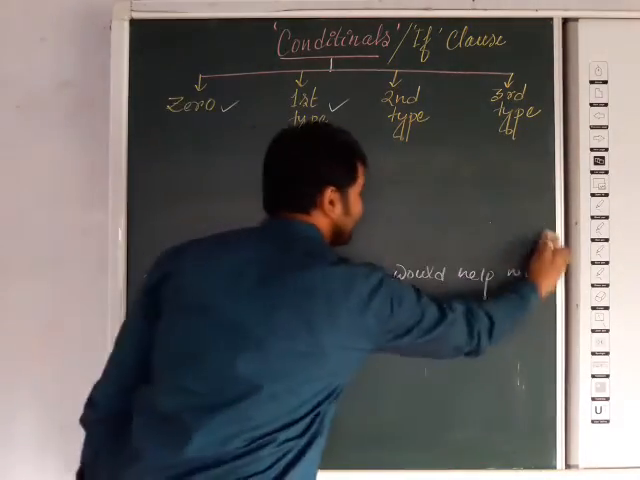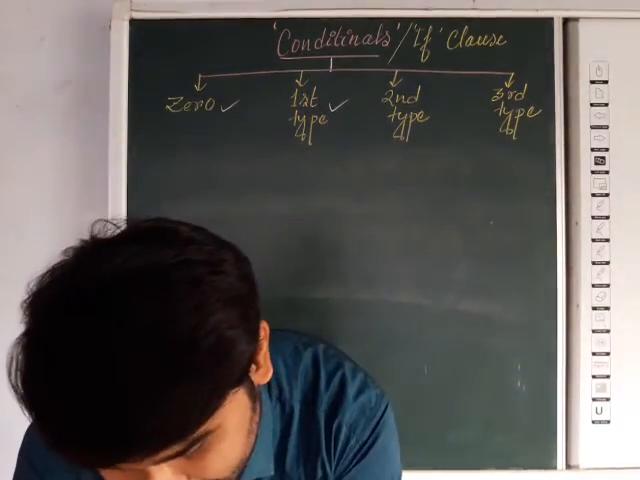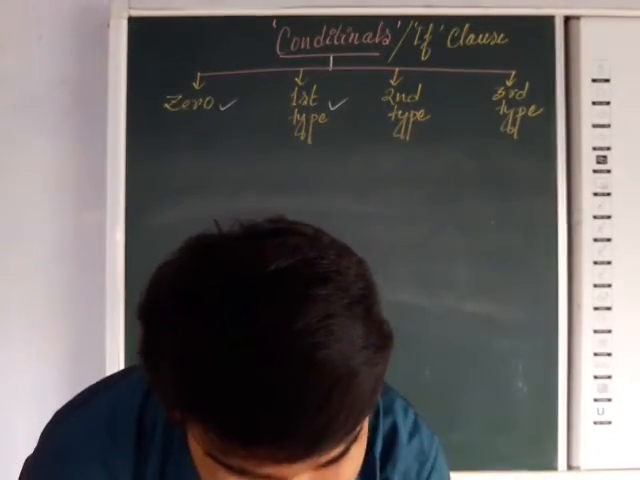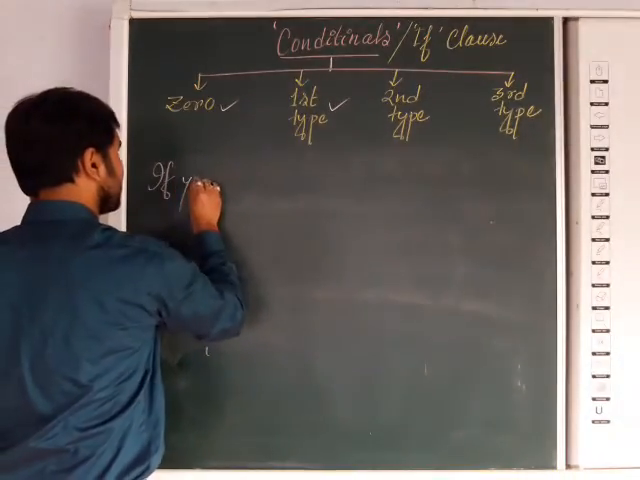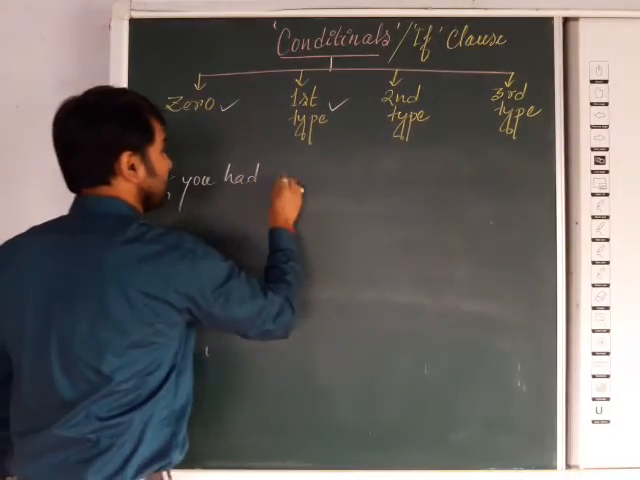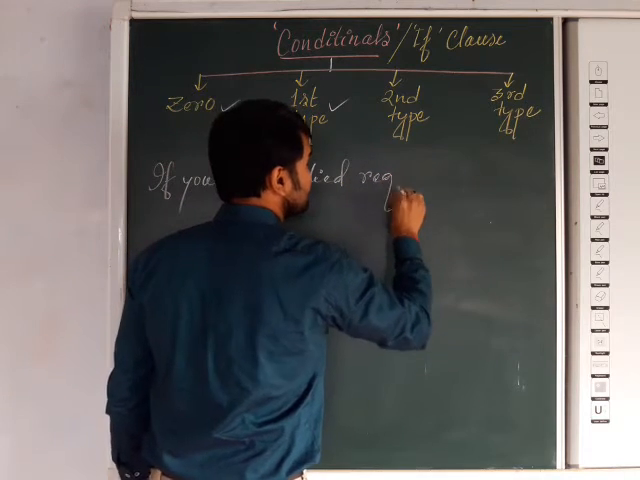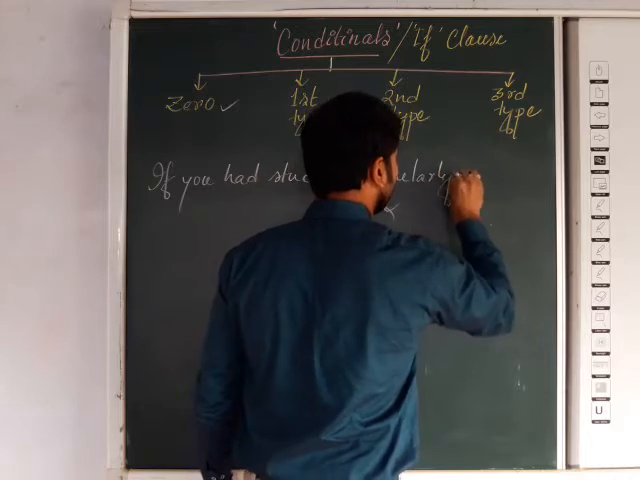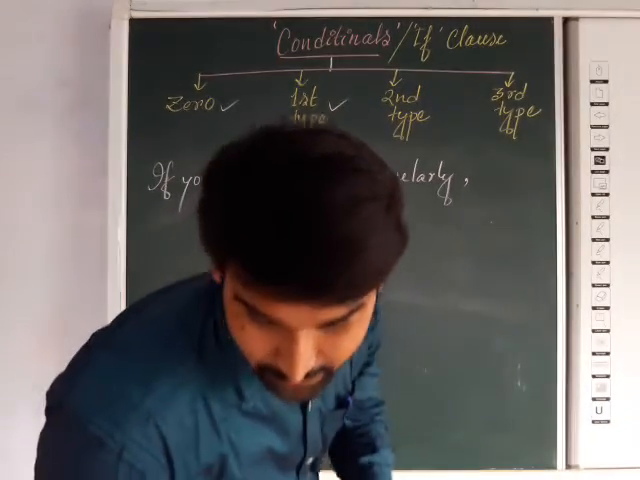What is it? Third type of conditional. Now regarding the third type of conditional, I must tell something else. A little bit complicated, but still it is very easy. Try to understand. If you had studied regularly, then what happened? You would not have failed.